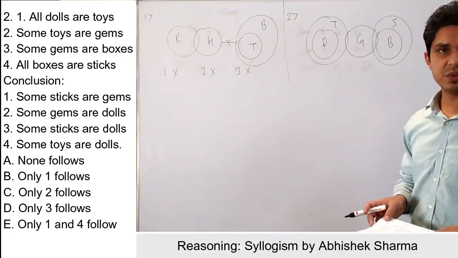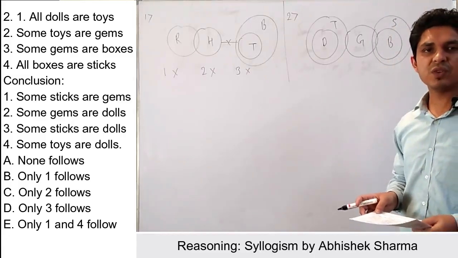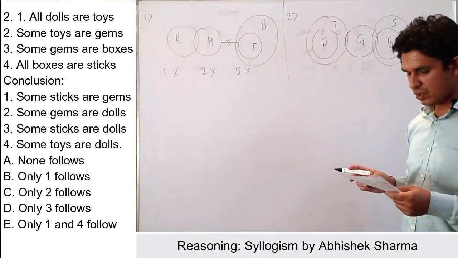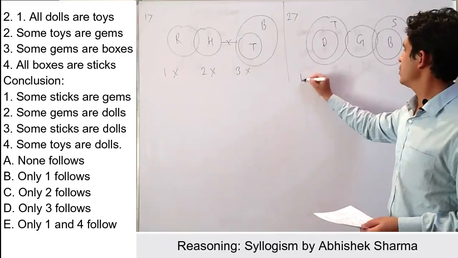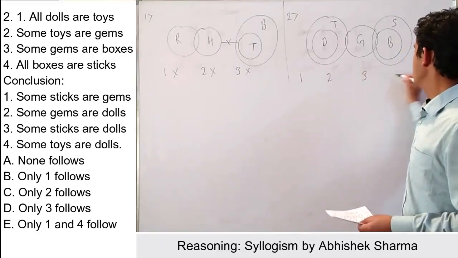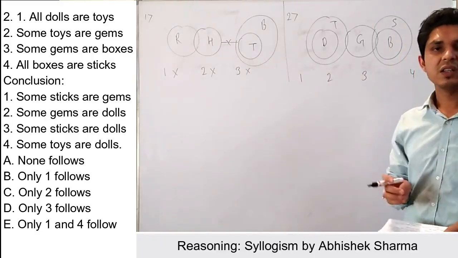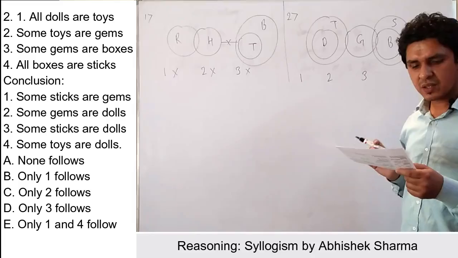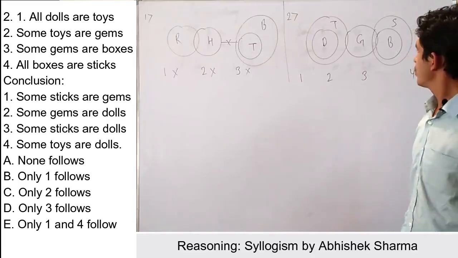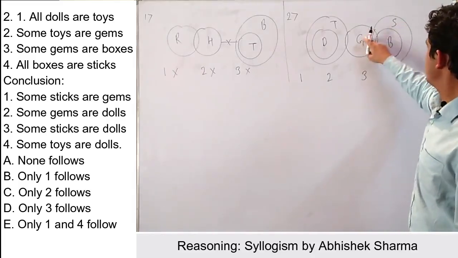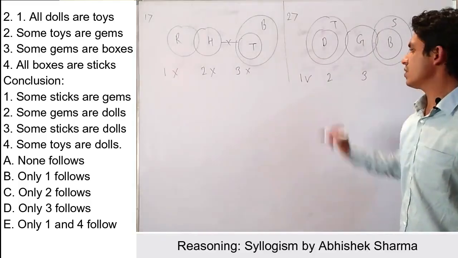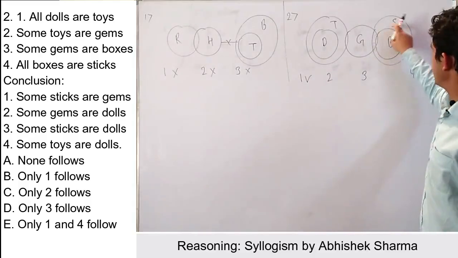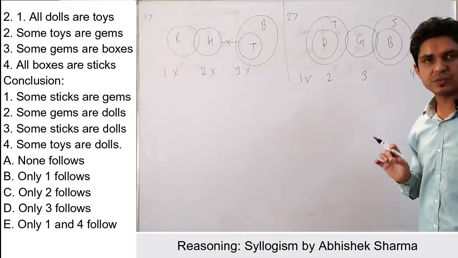This is the arrangement. Now check the number of conclusions. In the question you are given 4 conclusions. So first, second, third and fourth. Check for true and false. My first conclusion is some sticks are games. So check, sticks is here, games is here. So my first conclusion is true, because some sticks are games.